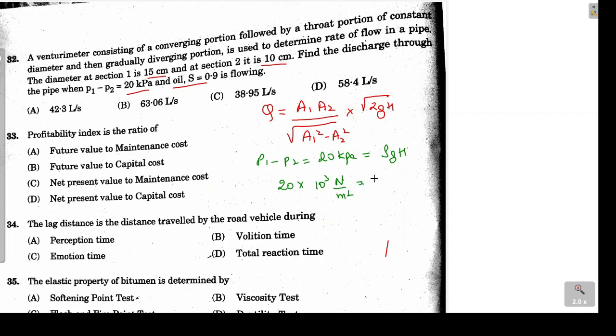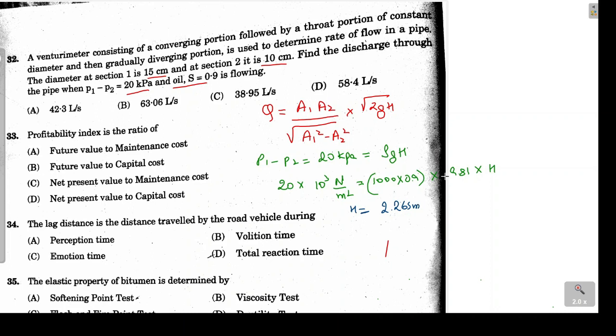Density of water we know is 1000, but here we have to write the density of the oil. So we multiply it by the specific gravity of oil, which is given as 0.9 in the problem. Now this becomes the density of the oil. Multiply by 9.81 multiply by H. So from here the value of H comes out to be 2.265 meter.